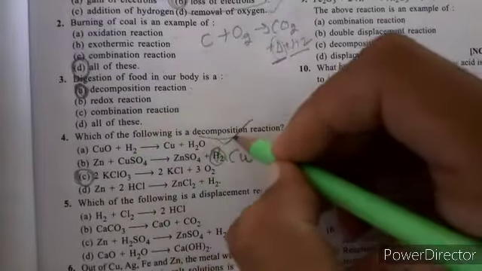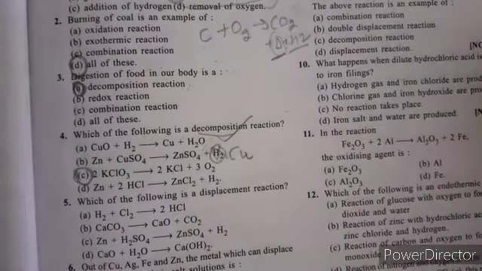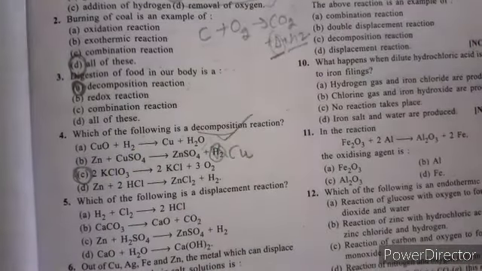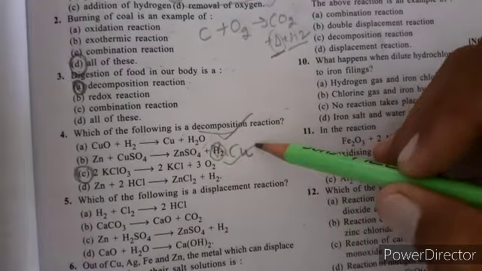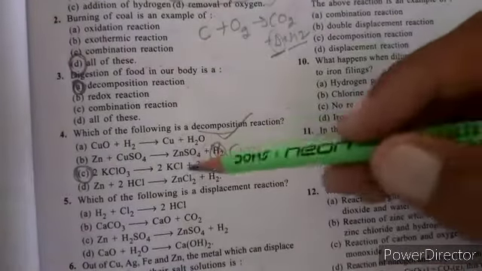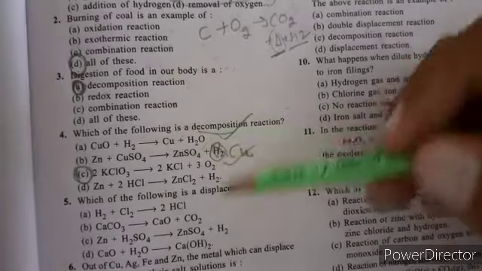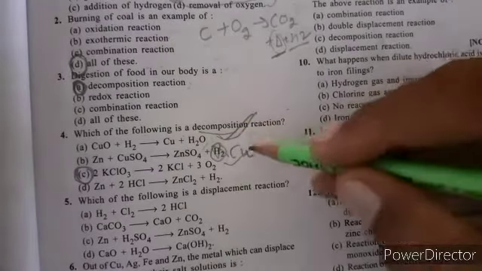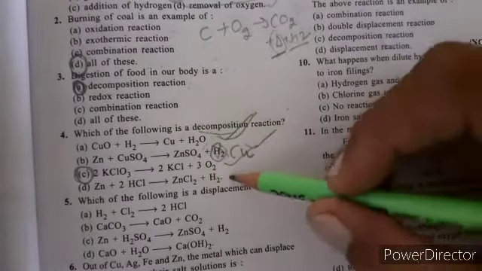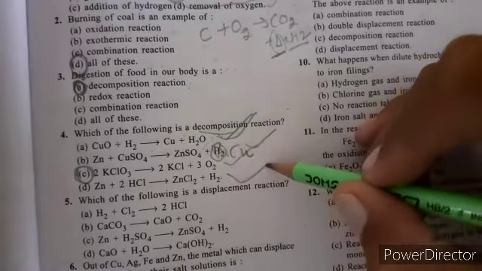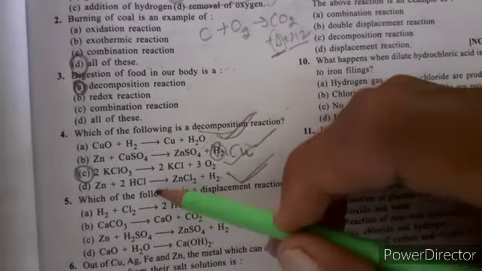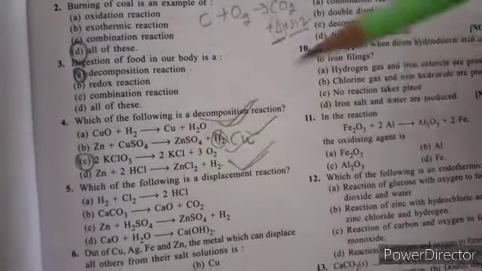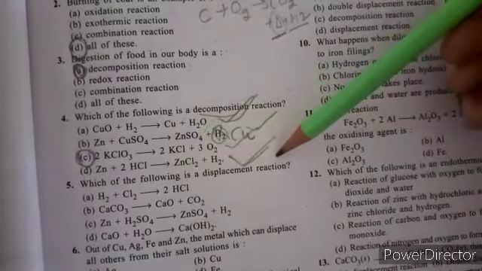What is a decomposition reaction? The reaction in which a single substance decomposes into two or more products. Here potassium perchlorate is decomposed into KCl and O2. The other reactions are redox reactions and displacement reactions; the fourth one, a reaction of metal with acid, is also a displacement reaction. Clear?